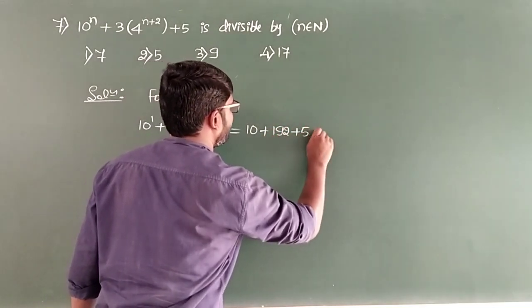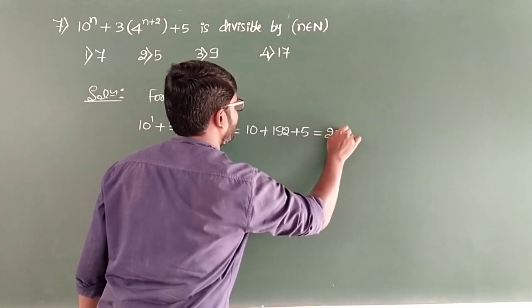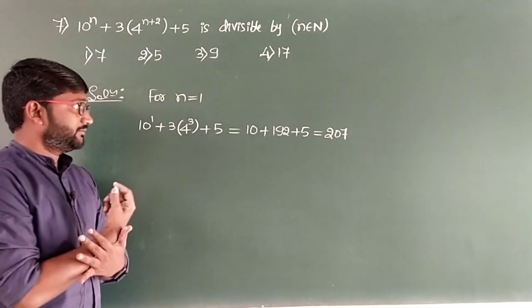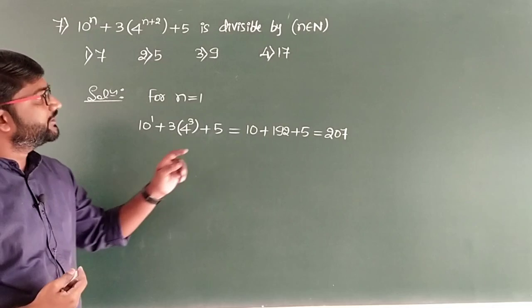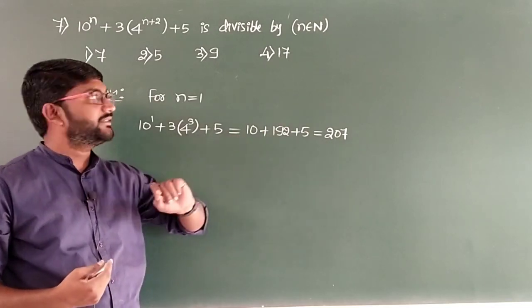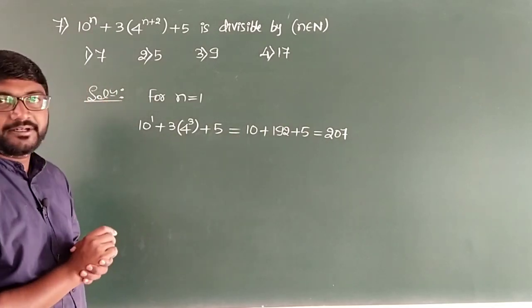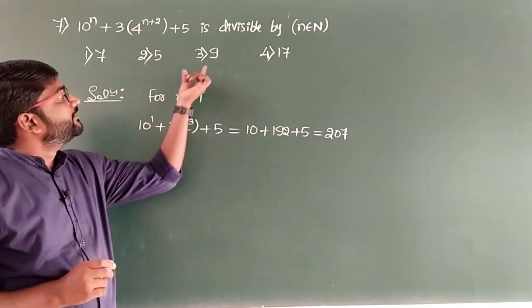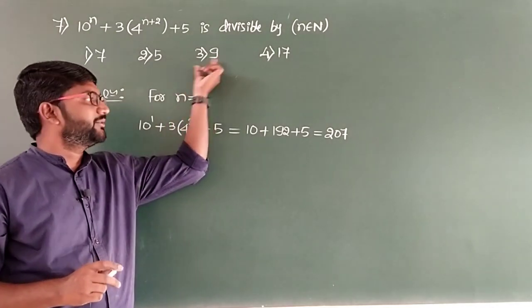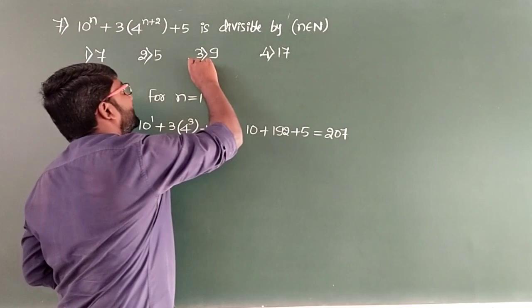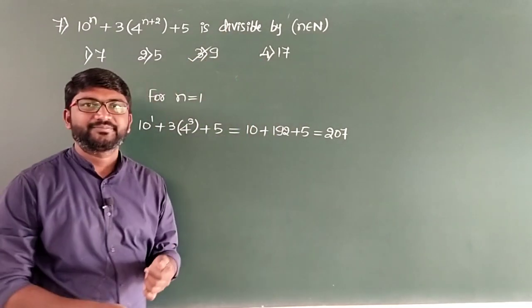So overall we get 207. So now check which option is going to divide this number now. 207 is obviously not divisible by 7 and 5. So it will be divisible by 9 now. Therefore option 3 is the correct answer.